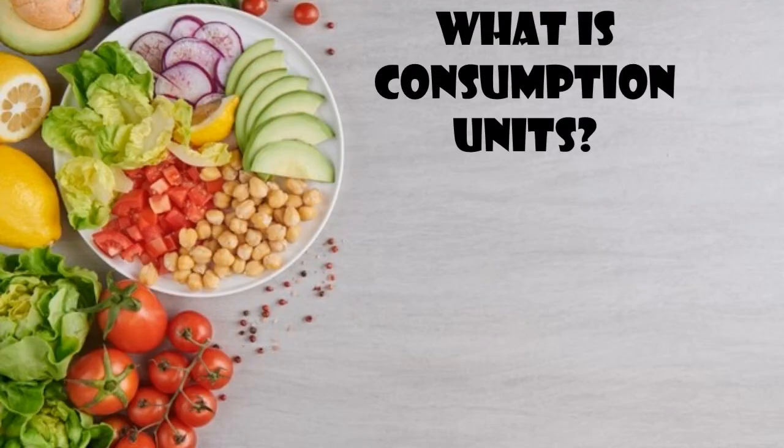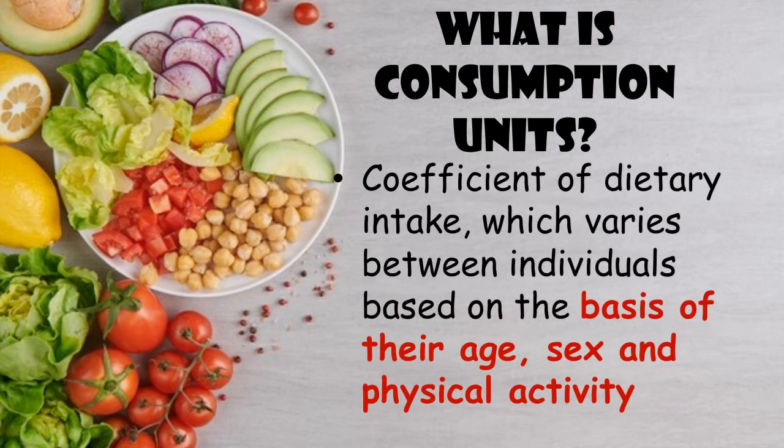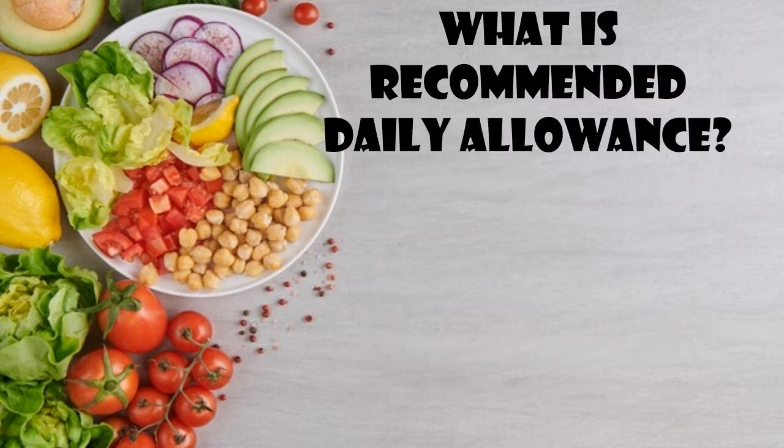Then the next question, what are consumption units? It is a coefficient of dietary intake which varies between individuals based on their age, sex and physical activity. Then we might have heard of RDA, the recommended daily allowance.